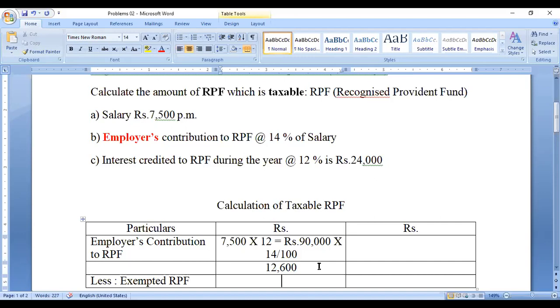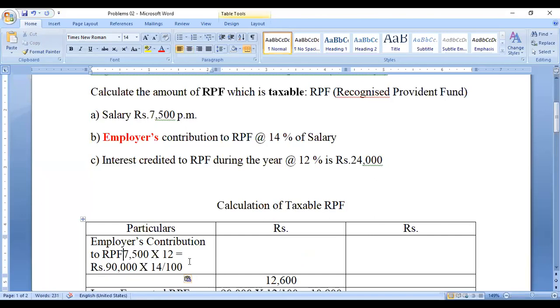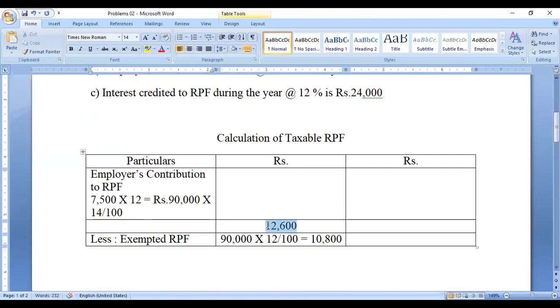So 12 percent of 90,000 is 90,000 into 12 divided by 100, which is 10,800. I will put all these calculations in the inner column. This is the employer contribution, and this amount is 12,600.